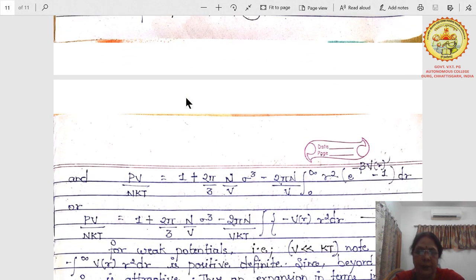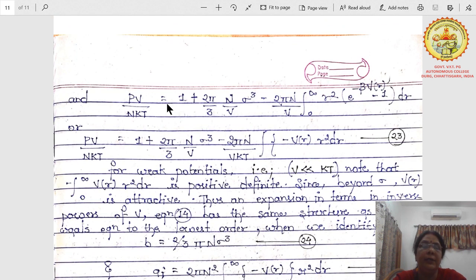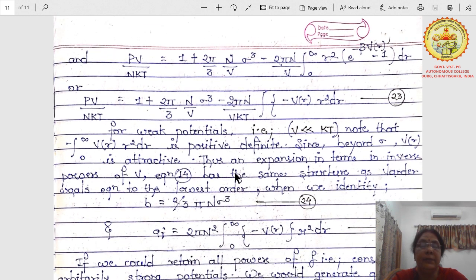Putting this value in equation 20, you get PV by nkT equals 1 plus 2π by 3 n by v σ³ minus 2π n by v ∫ from 0 to infinity r² (e^(−βv(r)) − 1) dr. Simplifying, PV by nkT equals 1 plus 2π by 3 n by v σ³ minus 2π n by v kT ∫ v(r) r³ dr. This is equation 23. For weak potential, that is v much less than kT,